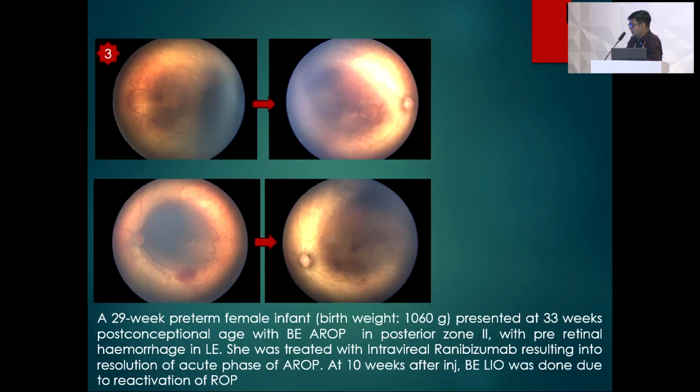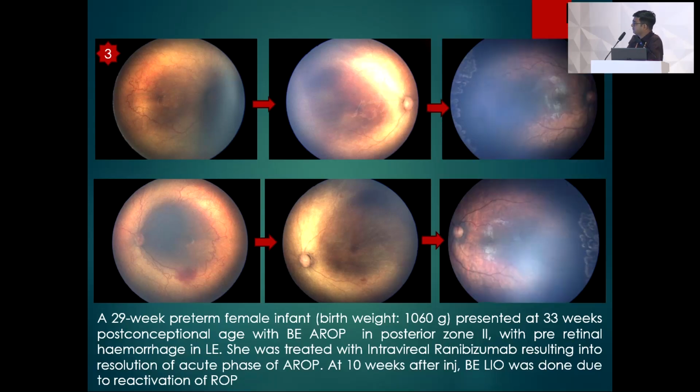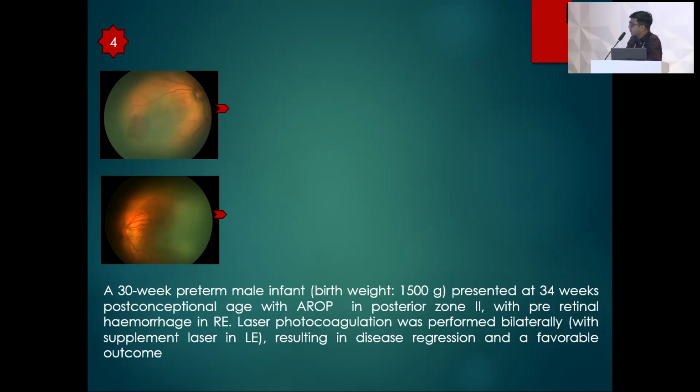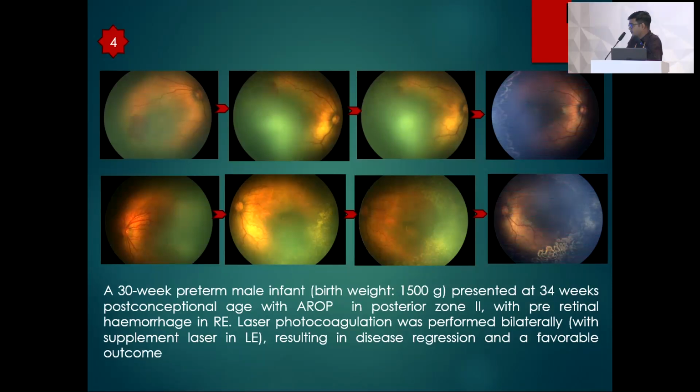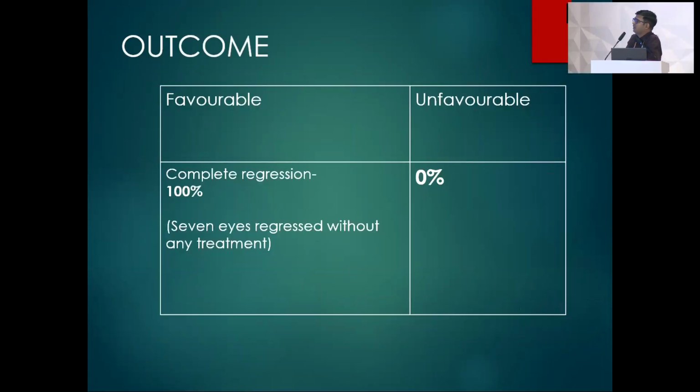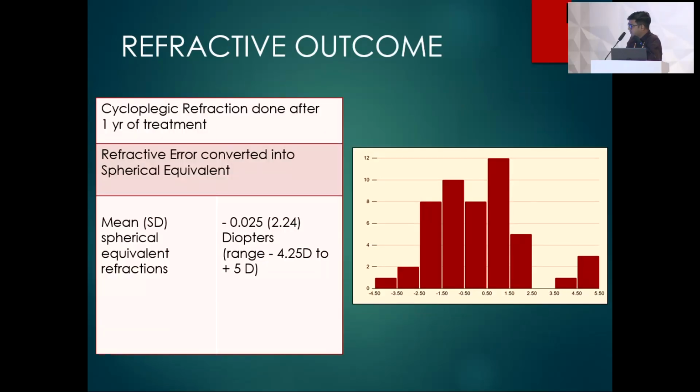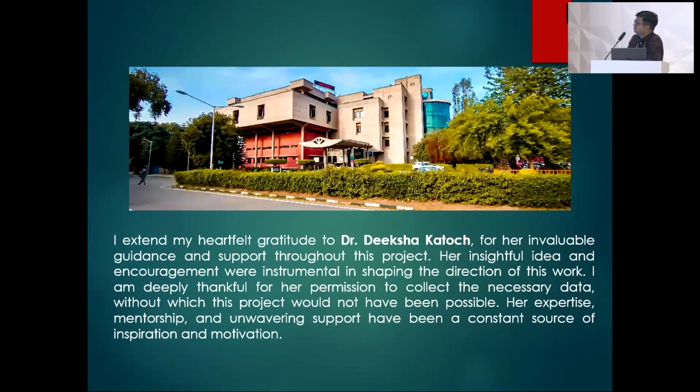This is another photograph with stage 3 ROP, laser photocoagulation was done with favorable outcome. This is a 29-week preterm with AROP, intravitreal ranibizumab was given, and there was resolution of the acute phase. After 10 weeks, there was reactivation for which laser was done. This is another photograph of AROP where laser was performed and there was a complete favorable outcome. So in my study, there was complete regression in 100% of the cases. Cycloplegic refraction was done 1 year after the treatment, which shows a mean spherical equivalent refraction of 0.025 diopter with a range between -2 and +2.5. Thank you.